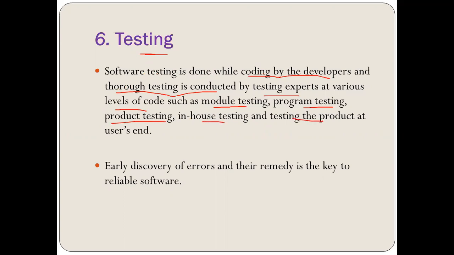I'm not going to go into detail regarding what is unit testing, what is program, product, what is in-house, what is beta testing, alpha testing. That we are going to study in detail when the topic comes. So why are we testing? Because the earlier we discover the errors, the more reliable software we get. So that is the agenda of testing: to discover maximum errors, and at an early stage.